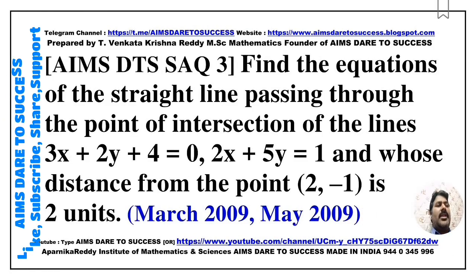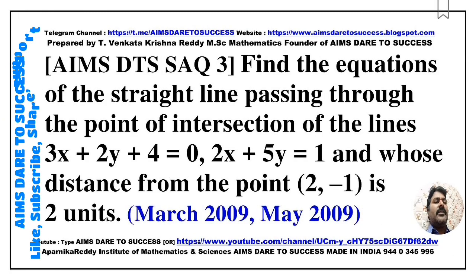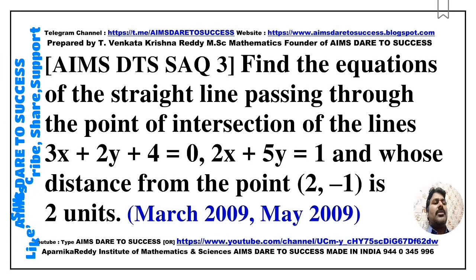Next, SAQ 3. Find the equations of the straight lines passing through the point of intersection of the lines 3x plus 2y plus 4 equals 0 and 2x plus 5y equals 1, and whose distance from the point (2, -1) is 2 units. This question came from March 2009 and May 2009.